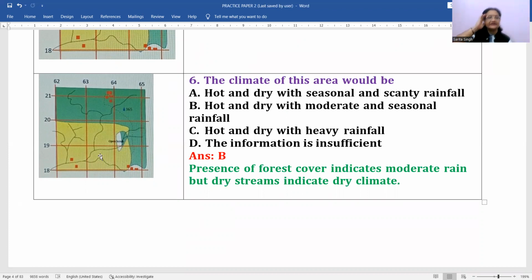If forest is there, that means it indicates rainfall is there. It's seasonal moderate rainfall or seasonal heavy rainfall, depends on the type of vegetation, right?